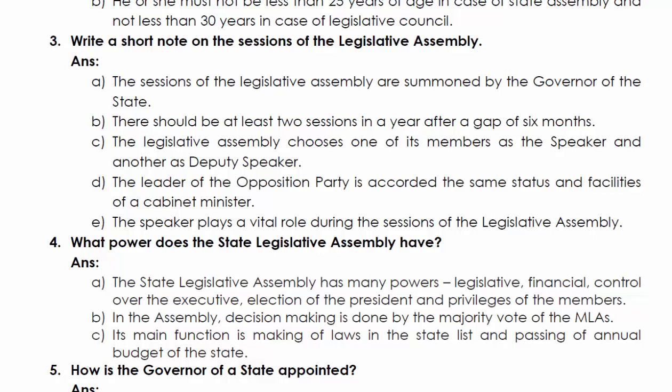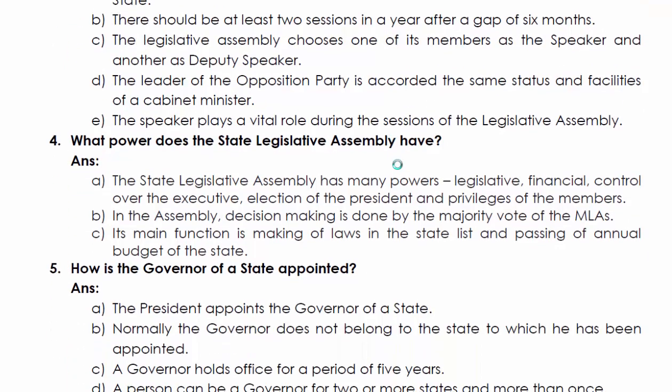The speaker plays a vital role during the sessions of the legislative assembly. He is the chairman, or we can say the chairperson, during the session of the legislative assembly.